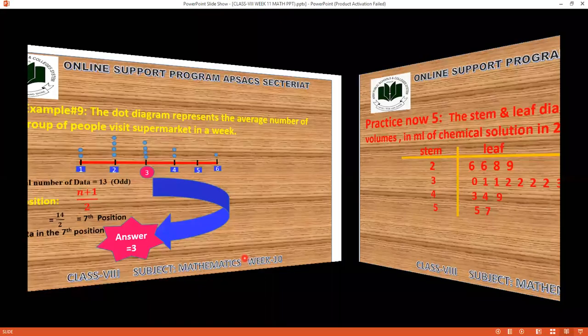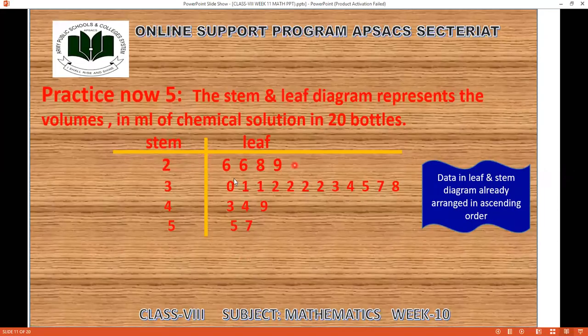Here we are having one more interesting example, that is the stem and leaf diagram. The stem and leaf diagram represents the volumes in milliliters of chemical solution in 20 bottles. Total number of the data: you can see that the 20 bottles are given over here, so all the data is mentioned over here.